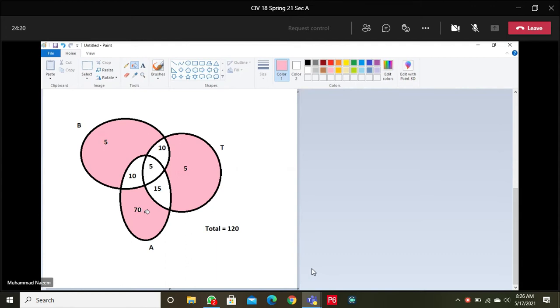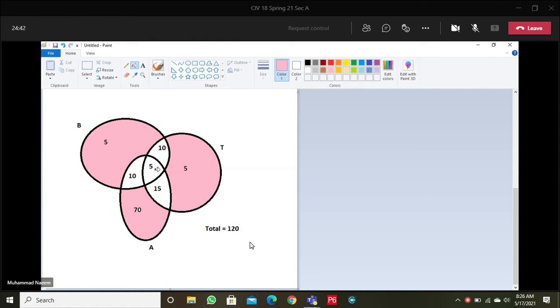So in second example, this region will count the people who are watching exactly one of the three games.